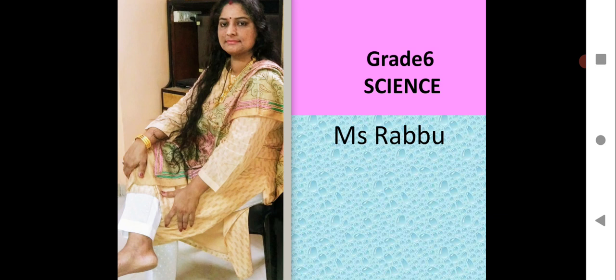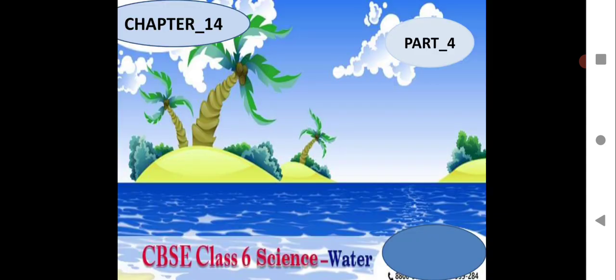So let us begin with the session, and here we will continue with the topic which we were doing in the previous session, that is water. I hope you all have taken down all the points discussed for the chapter, and since we have discussed almost all the concepts related to water, in today's session we will do the NCERT exercise.